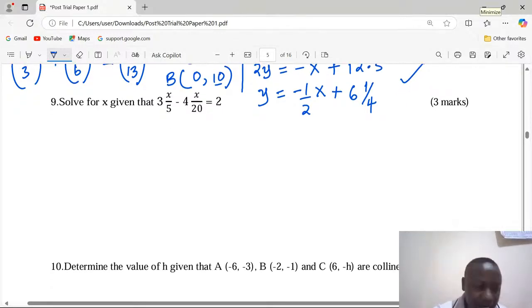Now in number 9, we are solving for x. The first thing I would like us to do is to convert these mixed numbers into what we call improper fractions.